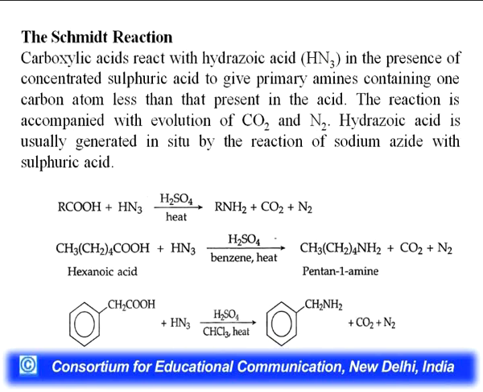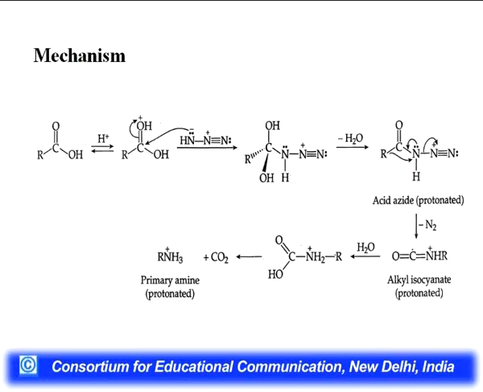You can see the example also how hexanoic acid when reacted with hydrazoic acid will give you pentane 1 amine and phenylacetic acid will give you benzyl amine. This is the mechanism of Schmidt reaction. You can see first of all there is a protonation of carbonyl group, that is hydrogen with positive charge attacks the carbonyl oxygen. Hence, there is a positive charge because your proton will carry positive charge. So, oxygen will now acquire positive charge.